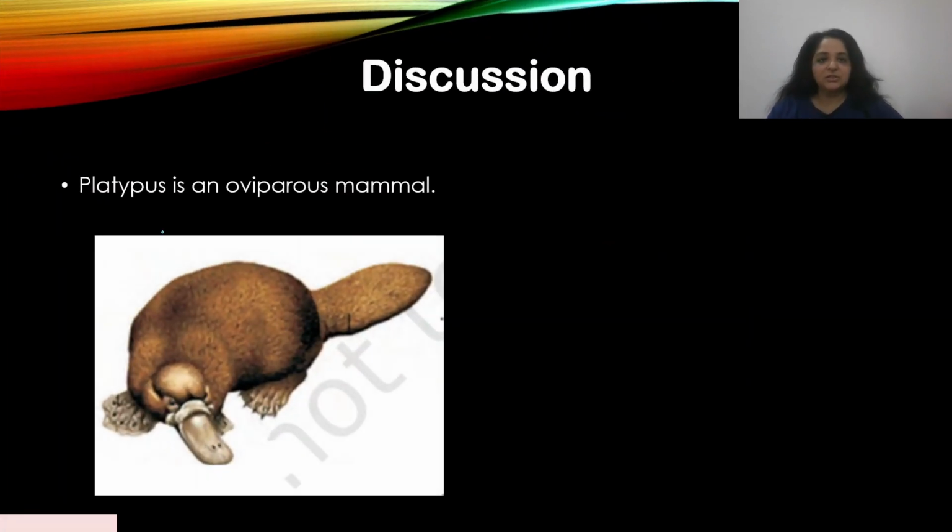For the discussion, it is an oviparous mammal. You can see this diagram. If you're familiar with this diagram, it's there in NCERT. This was again a direct question, pretty easy to answer, right? Okay, let's move on.